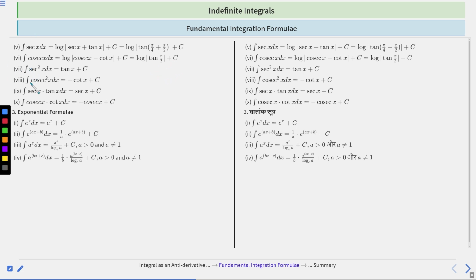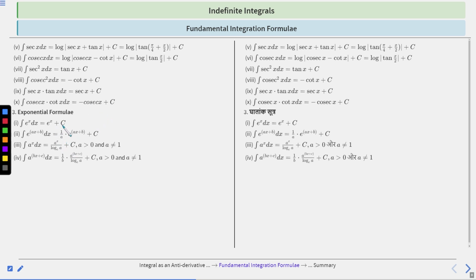Next one, integration of sec square x dx is equal to tan x plus c. Next one is integration of cosec square x dx is equal to minus cot x plus c. Right. Next one is integration of sec x tan x dx is equal to sec x plus c, and integration of cosec x cot x dx is equal to minus cosec x plus c.